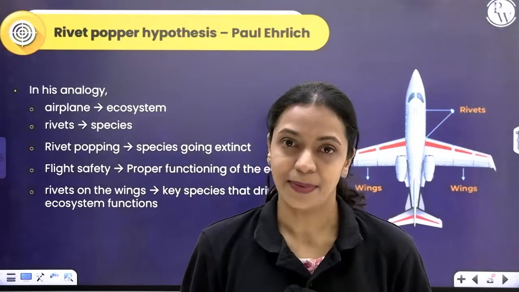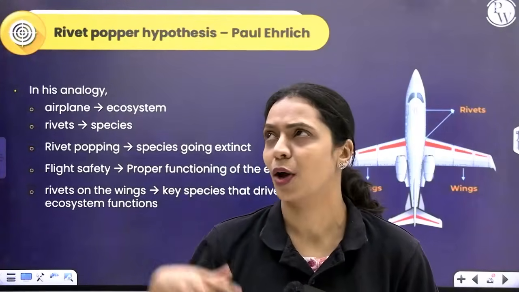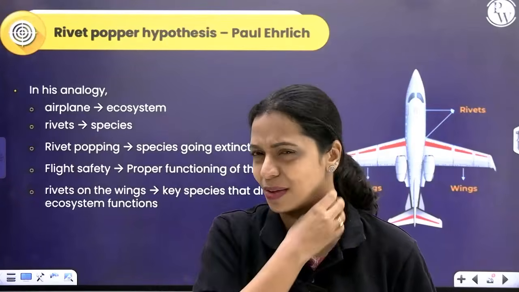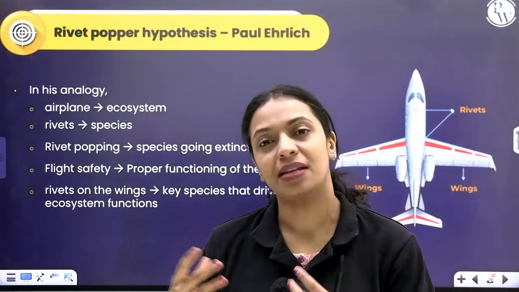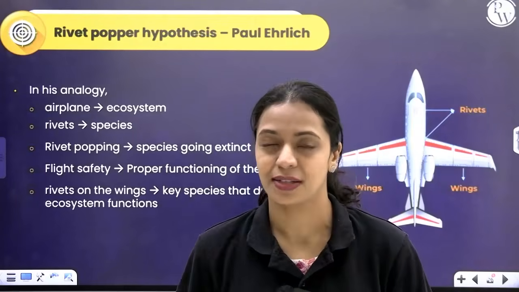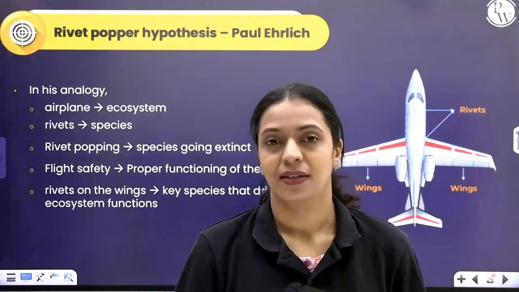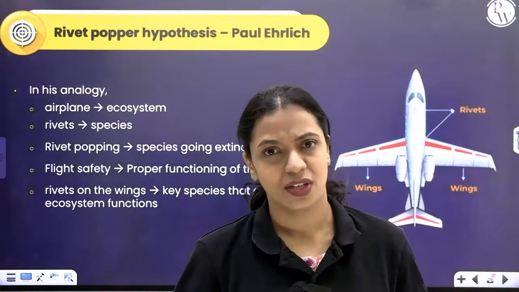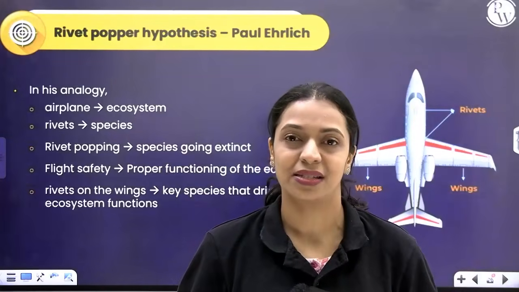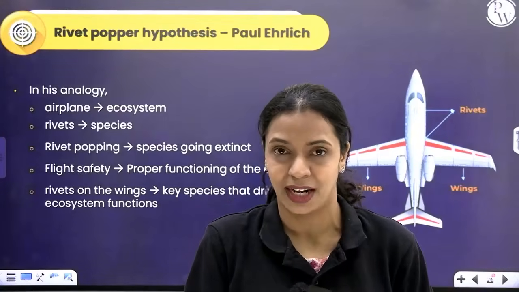So let's say initially when people are popping off rivets from under the chair, under the seat, or somewhere not so important, the stability of the plane may not be compromised, or the safety of the plane may not be compromised. Likewise, if one species out of 7 million, two of them go extinct, it may not initially affect the stability of the ecosystem that much.